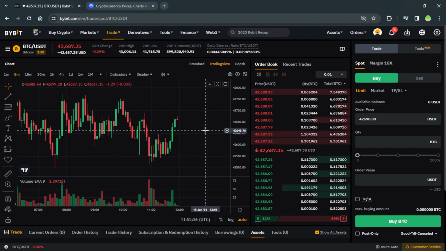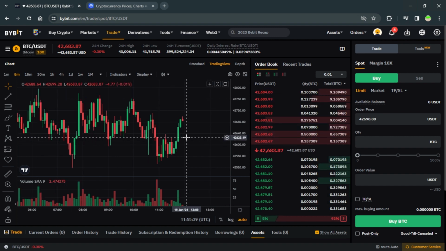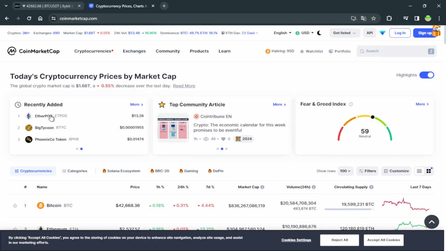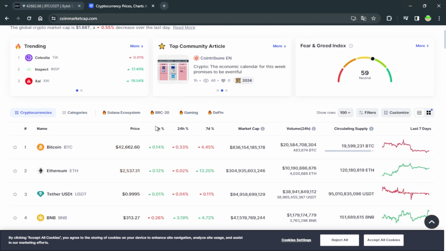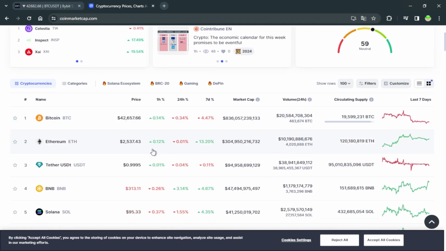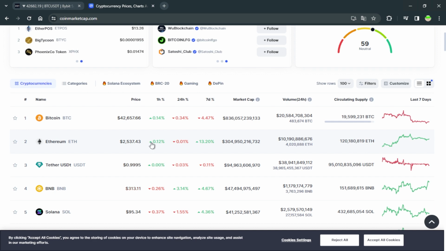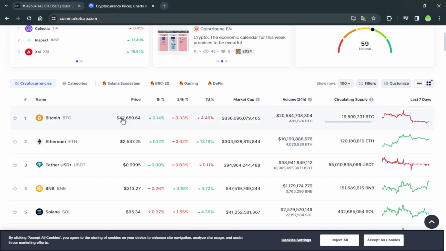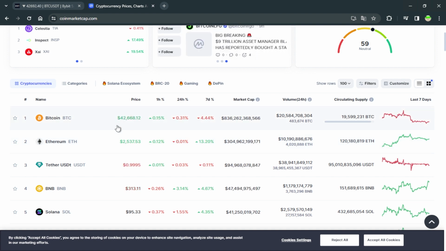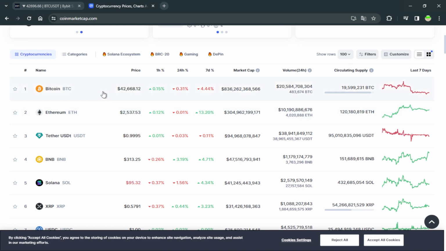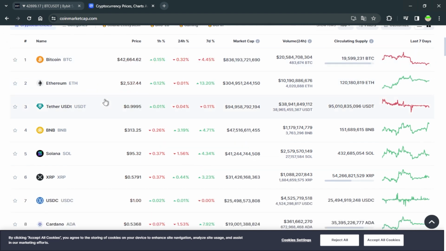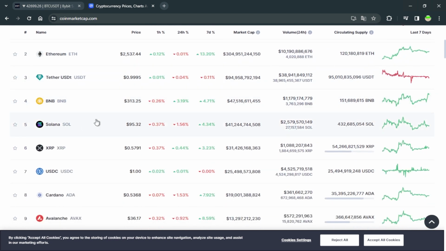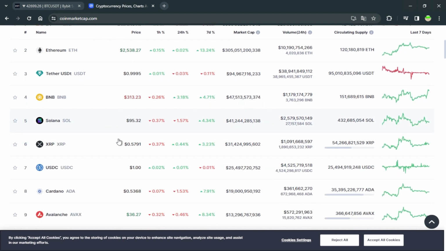Why do we choose the exchange ByBit? Yes, because it is one of the most convenient exchanges that I have ever met, and on which I have traded. It has a high enough rating. There are no restrictions. Everything is very simple and clear. And most importantly, there is a very convenient function on which our strategy is based. Before we go to our strategy, let's go to CoinMarketCap and analyze the currency on which we will trade today.